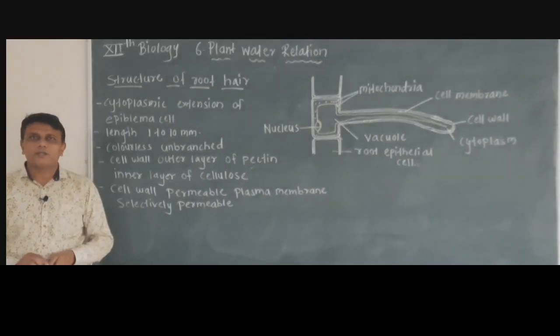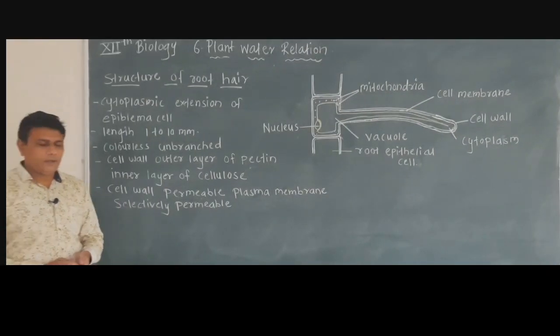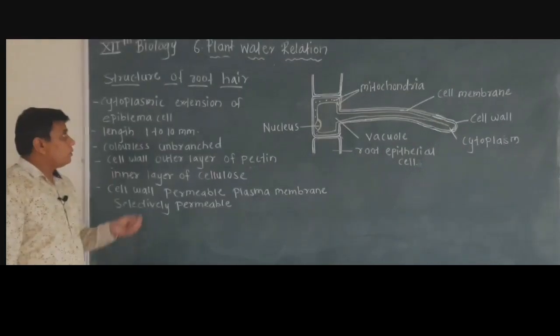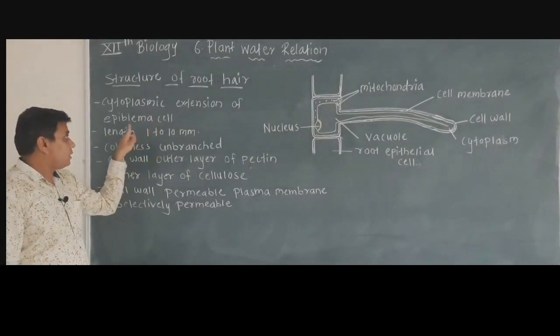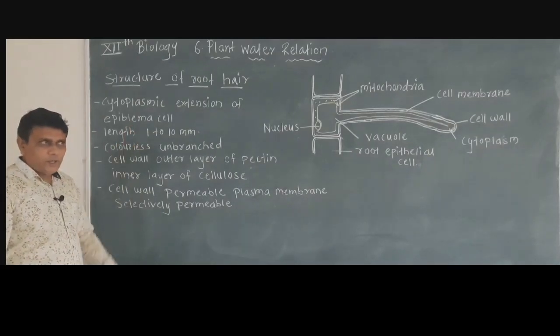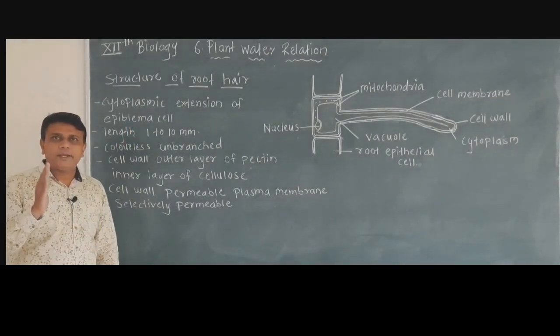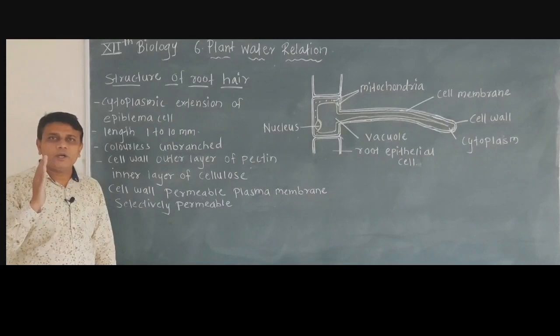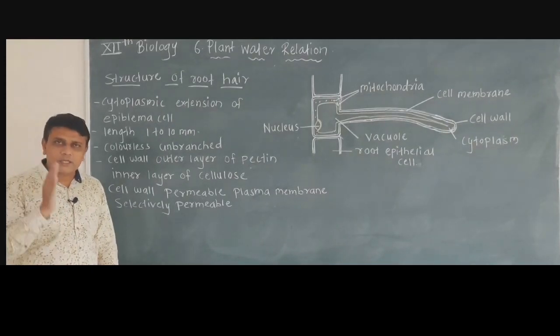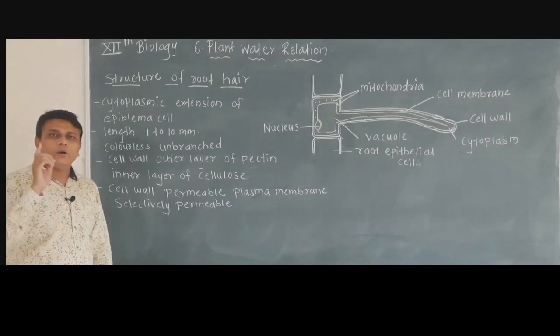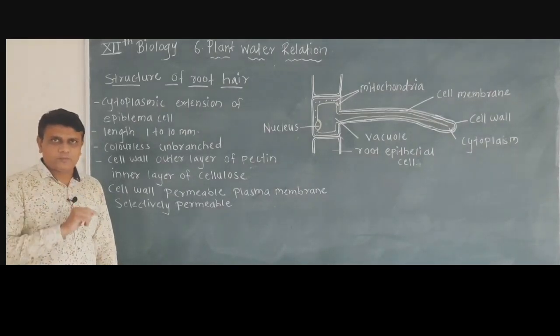Now we will study the structure of root hair. Root hair is the cytoplasmic extension of an epiblema cell. Epiblema means the outer layer of the root. So from the cells of this outer layer, a root hair is produced.